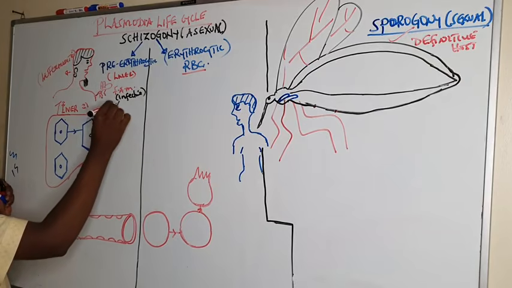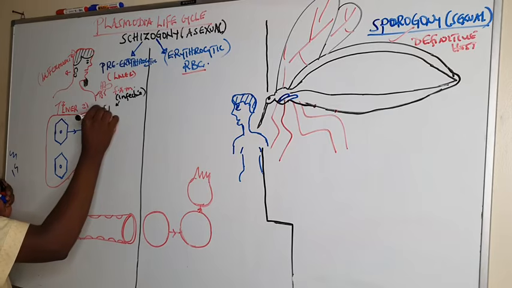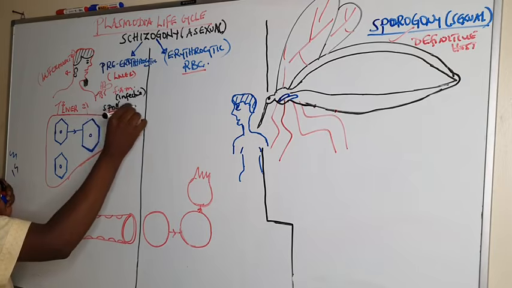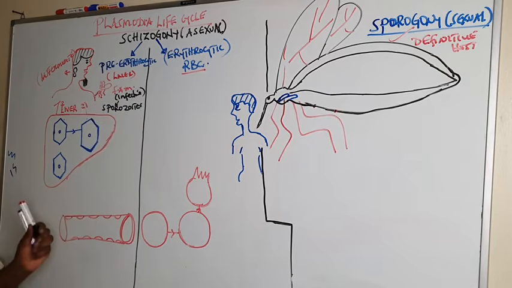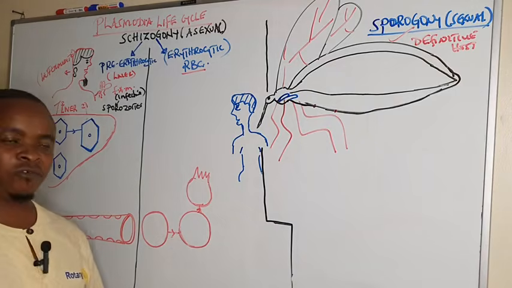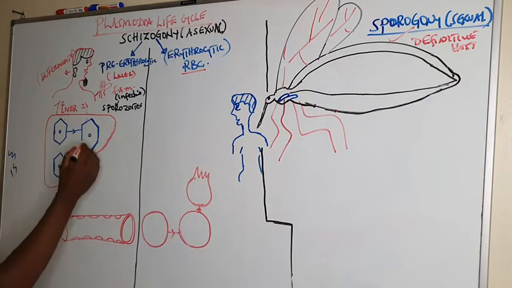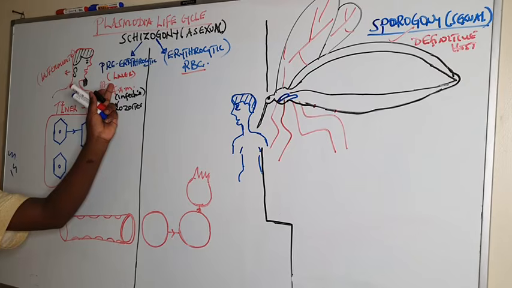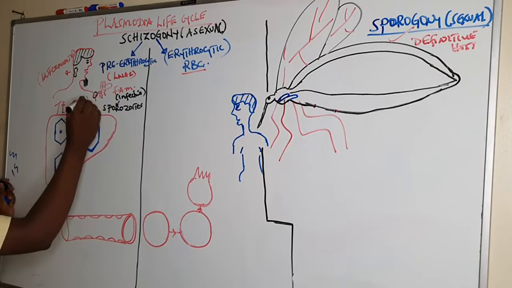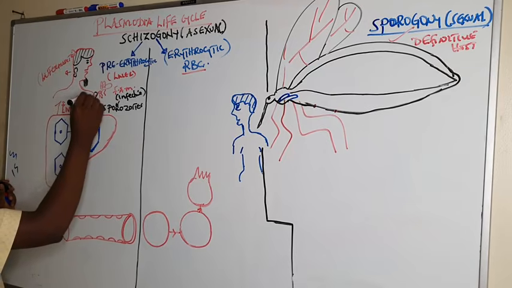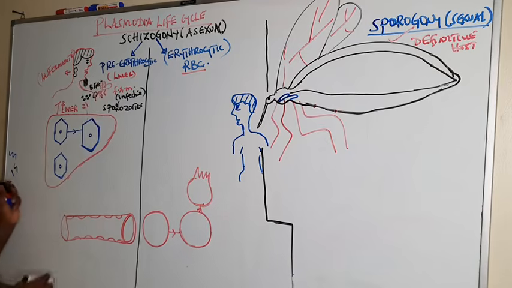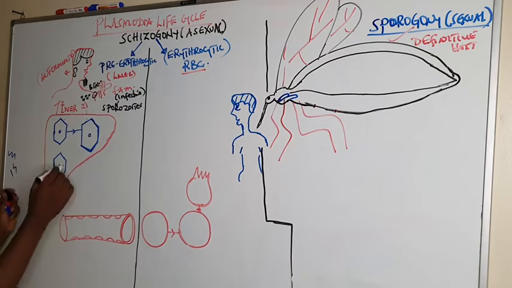Being infective means it contains sporozoites, which are found in the salivary glands of the mosquito. When it bites, it injects the sporozoites at the site of the bite, and they are transported by blood to the liver.